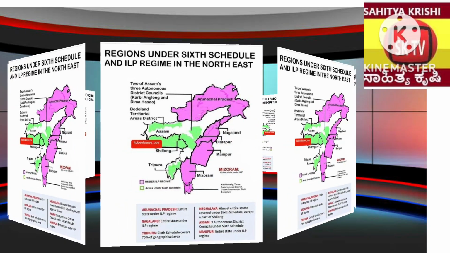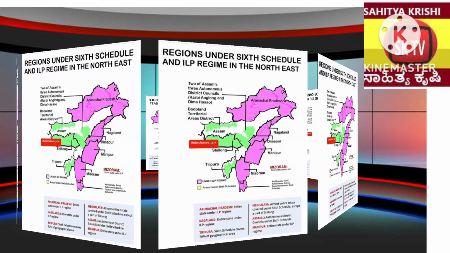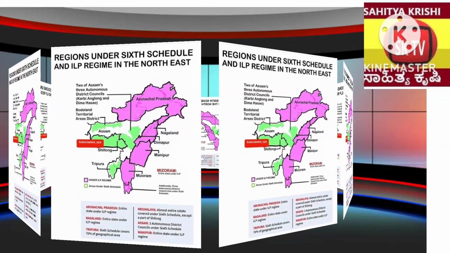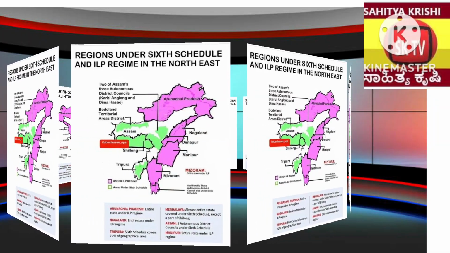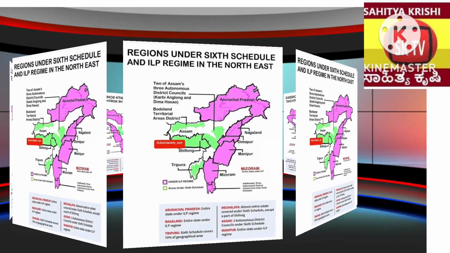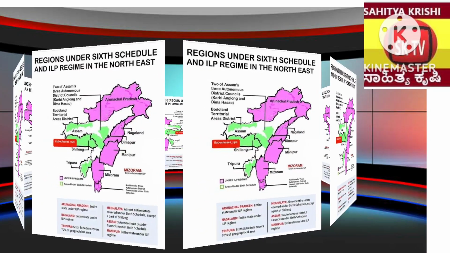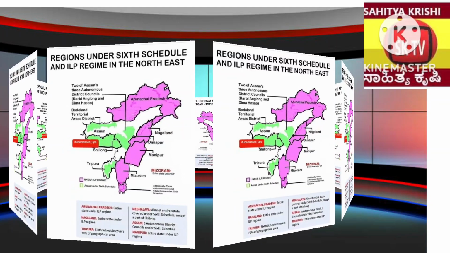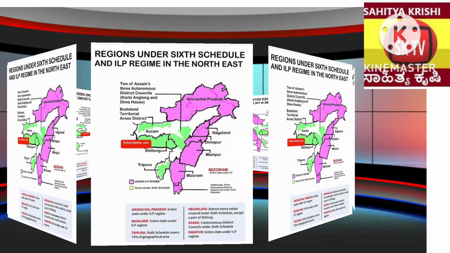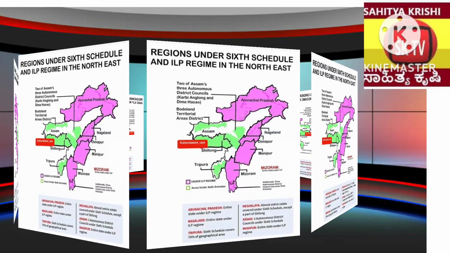Why are the scheduled and tribal areas separately bifurcated? The purpose is to preserve and protect the culture and to develop economically and socially by empowering the people of that territory who belong to the tribal areas, and also to focus on good governance and preservation of culture, art, and the existence of the tribal people.